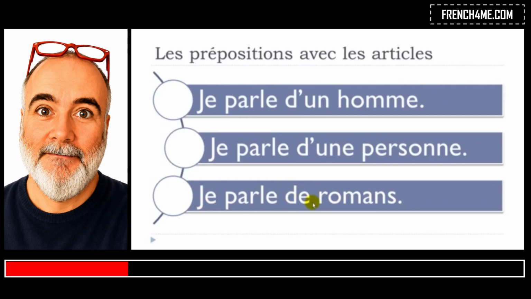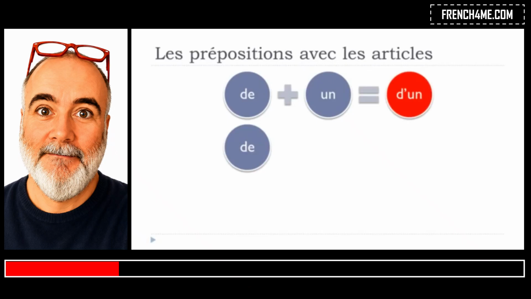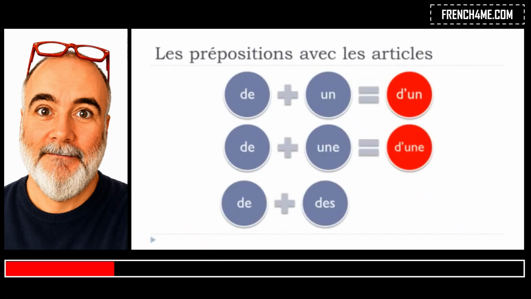All right, so in that case, "des" will be taken away. So remember, "de" plus "un" will become "d'un". "De" plus "une" will become "d'une". "De" plus "des" will become "de". Okay, so we will have to take this "des" away.